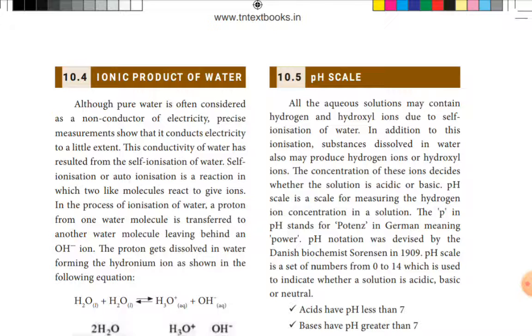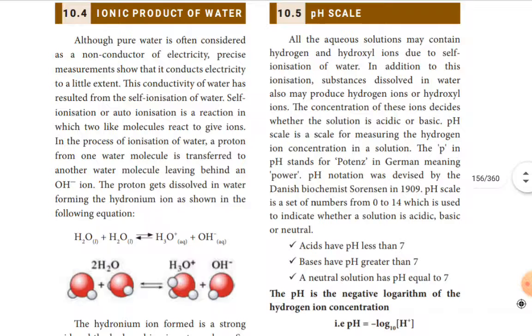And what is actually the pH scale? It is a way of measuring the hydrogen ion concentration in the solution. The P means potence, which is obtained from the German word that means power or potential. The pH notation was devised by the Danish biochemist Sorensen in 1909, and it contains a set of numbers from 0 to 14, which is used to indicate whether the solution is acidic, basic, or neutral.